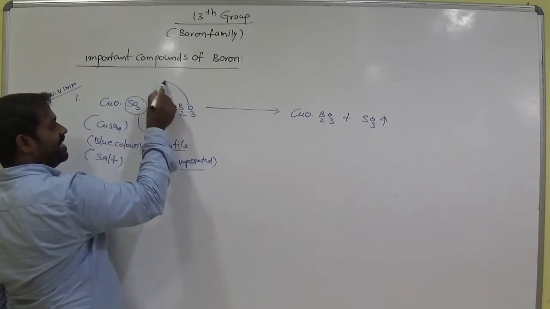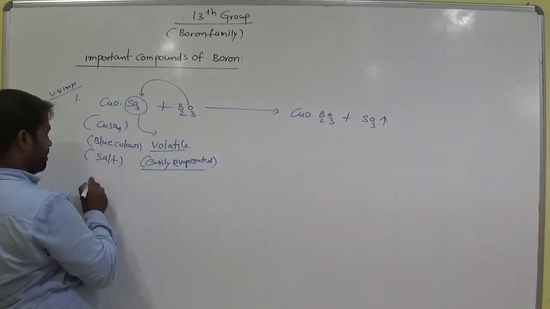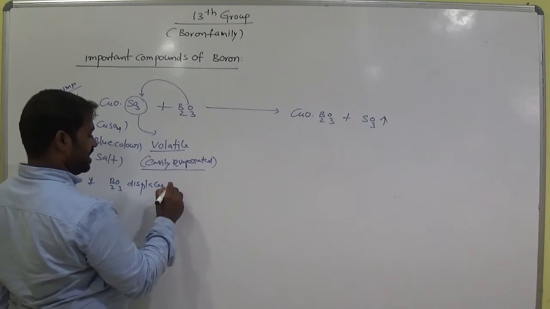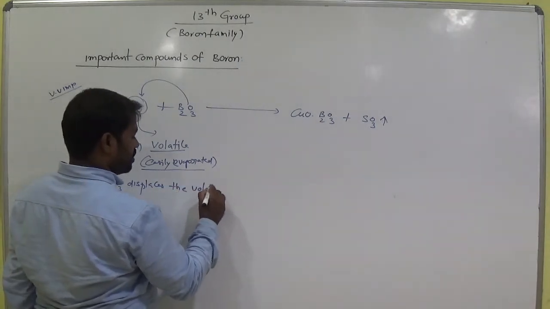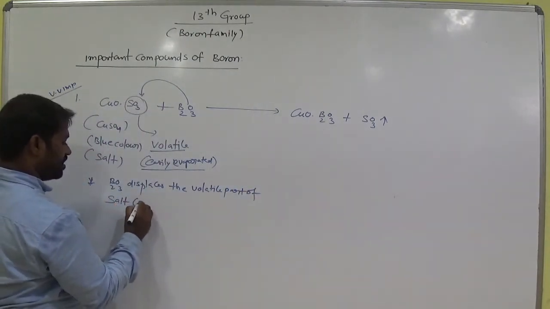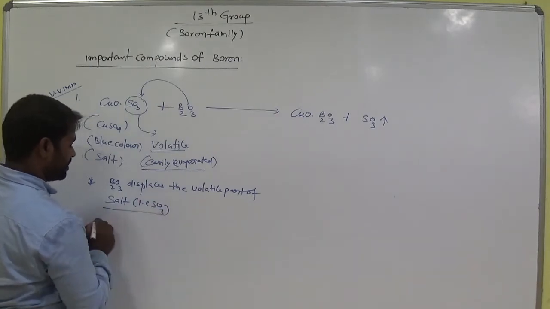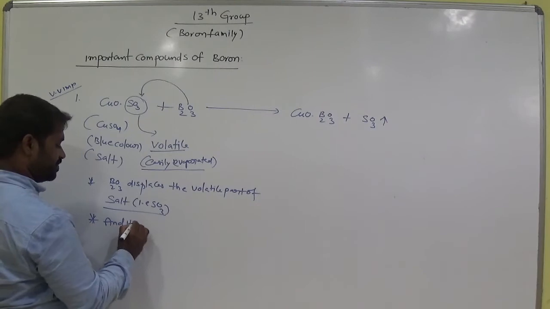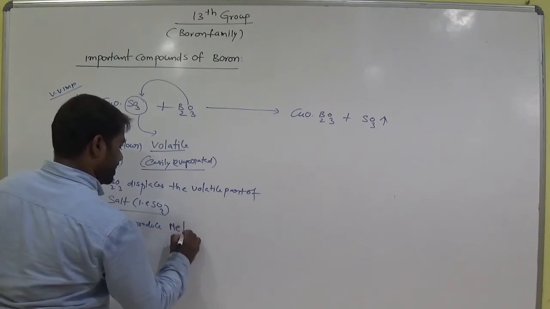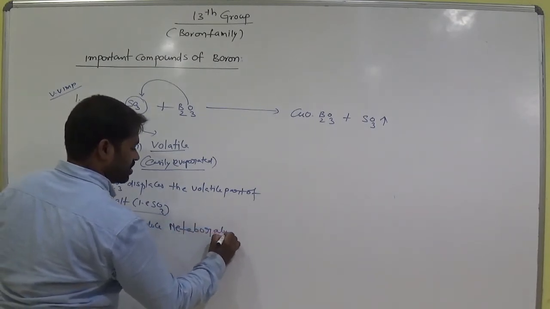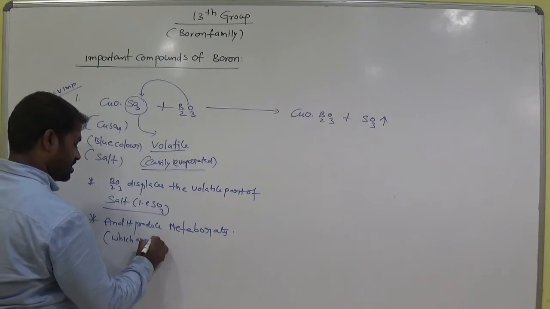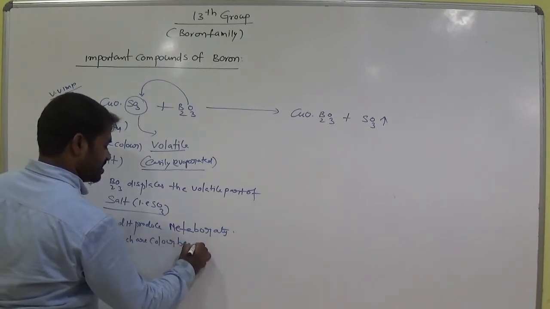So here B2O3 displaces the volatile part of the salt, that is SO3, and it produces metaborates, which are color beads.